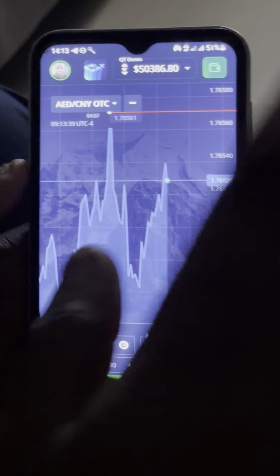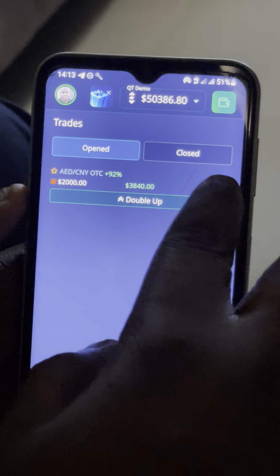And if after the 5 minutes, this is where you are going to be counting your time. The time will be displaying here. Let's say I'm already on 20 seconds, 10 seconds, and you can see I'm already on loss because the profit has gone. It is now very blank.